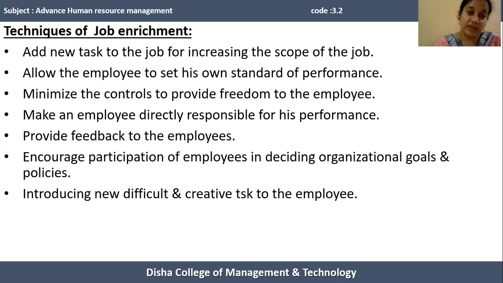The last technique of job enrichment is introducing new, difficult and creative tasks to the employees. By introducing or adding new difficult, challenging or creative tasks to a particular job of human resources, the person's job can be enriched. So these are the various techniques of job enrichment.